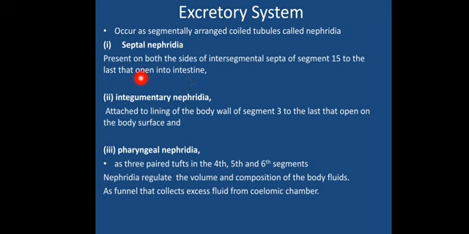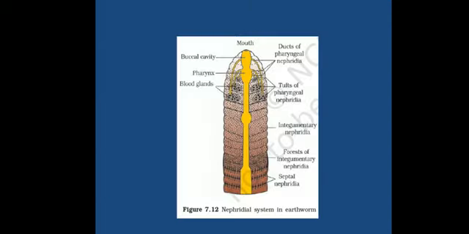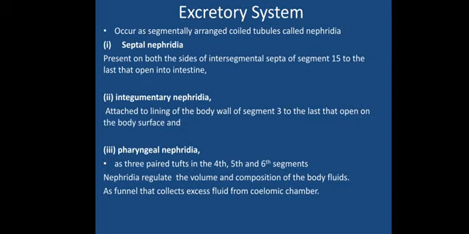Next one is the integumentary nephridia. Integumentary nephridia are attached to the lining of the body wall from segment 3 to the last one, and open to the body surfaces. Here we can see it is also found on the body wall. The lateral walls will have the pores of integumentary nephridia, starting right from the 3rd segment to the last one. So it will be present in almost all the segments.